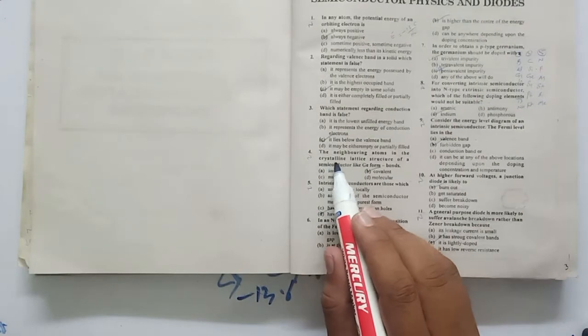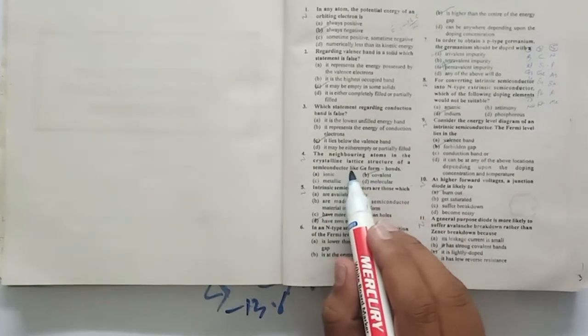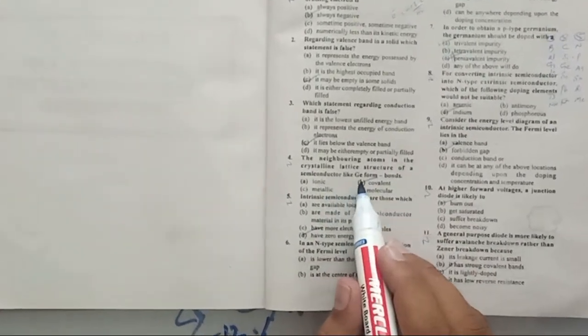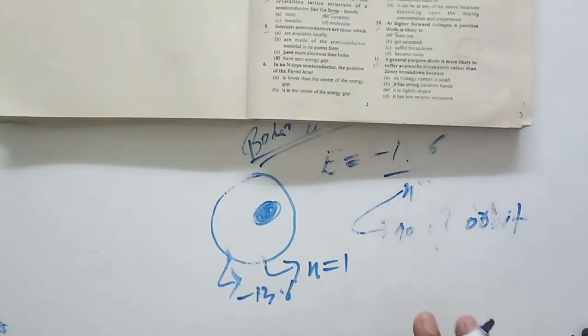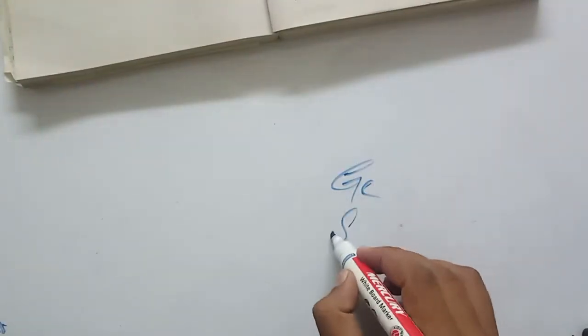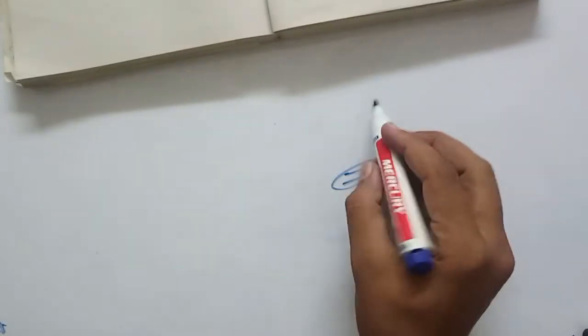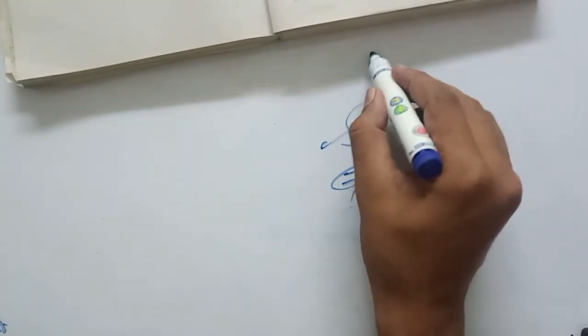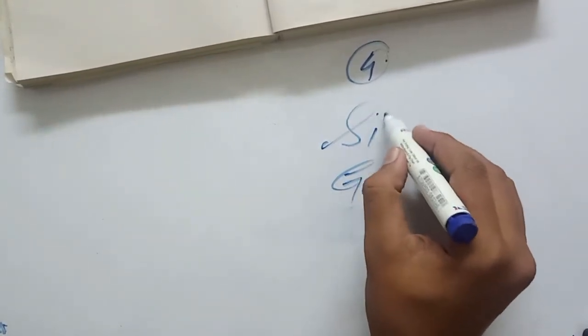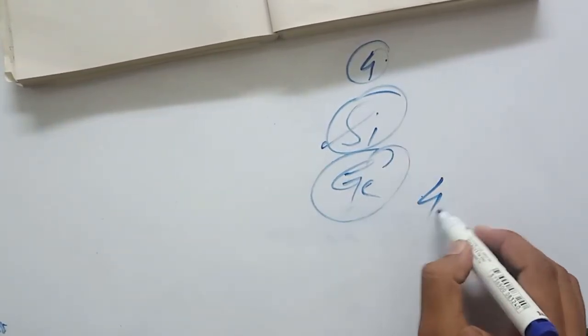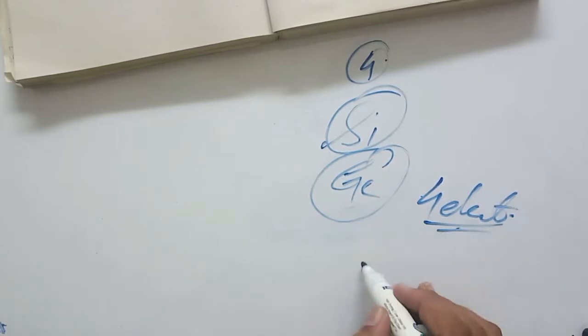So the fourth MCQ is, the neighboring atoms in the crystalline lattice structure of a semiconductor like germanium form bond that is ionic, covalent, metallic, molecular. So germanium is the group 4 element, okay. Germanium, silicon, this is the group 4 element, okay. It means that the valence shell of this silicon and germanium have 4 electrons, okay. So it will make covalent bond.